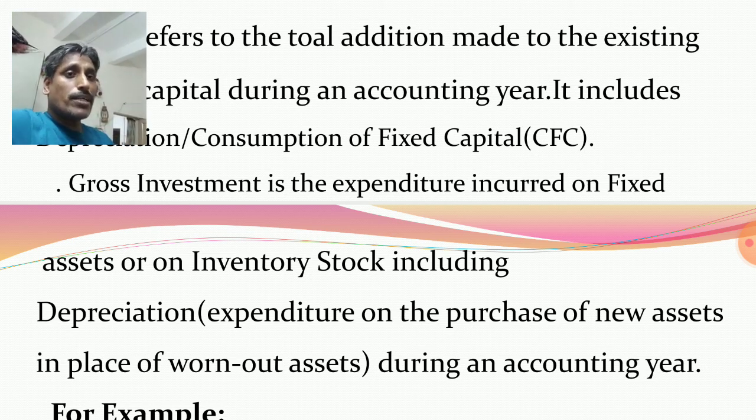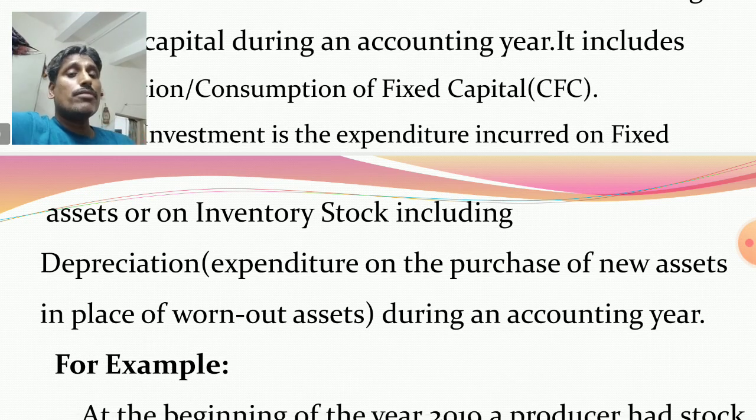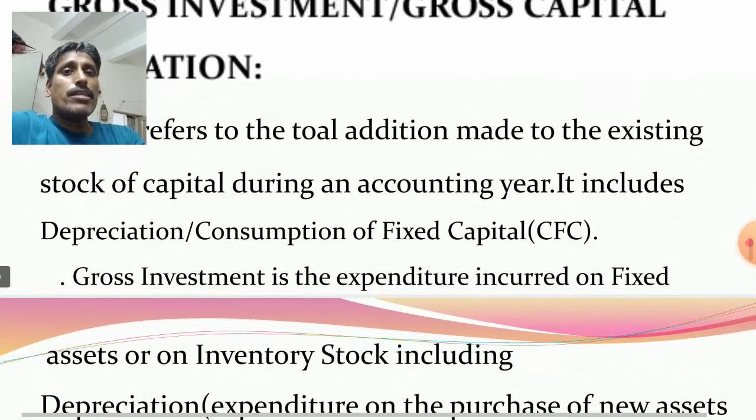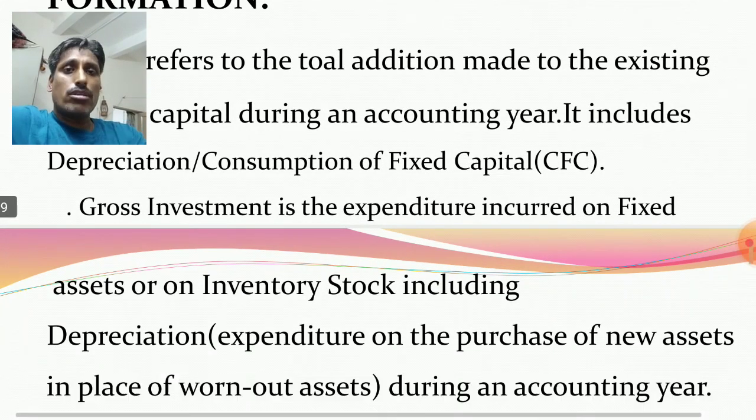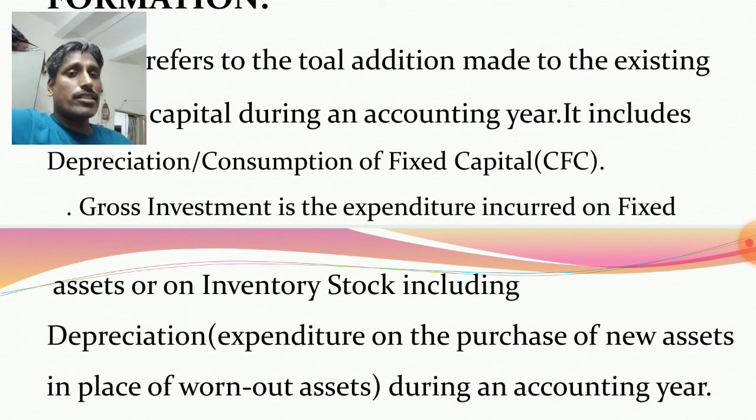So gross investment is the expenditure on fixed assets or on inventory stock, including depreciation. Depreciation is expenditure on the purchase of new assets in place of worn out assets during an accounting year. So gross investment refers to total addition made to the existing stock of capital. Total addition means depreciation is also included. So alternatively, gross investment is the expenditure incurred on fixed assets or on inventory stock, including depreciation, that is, expenditure on the purchase of new assets in place of worn out assets during an accounting year.